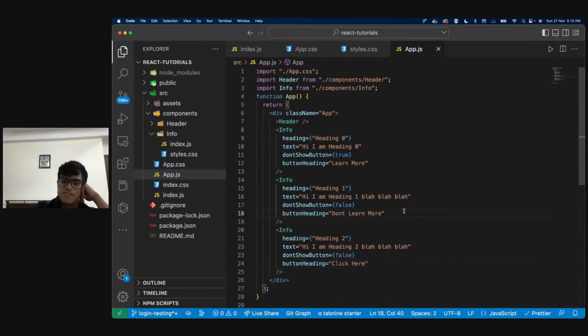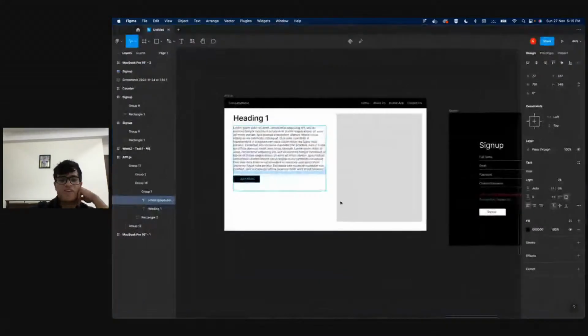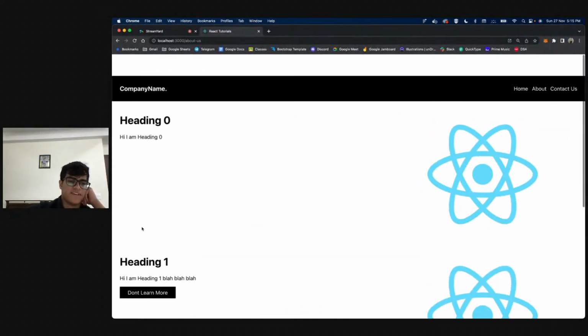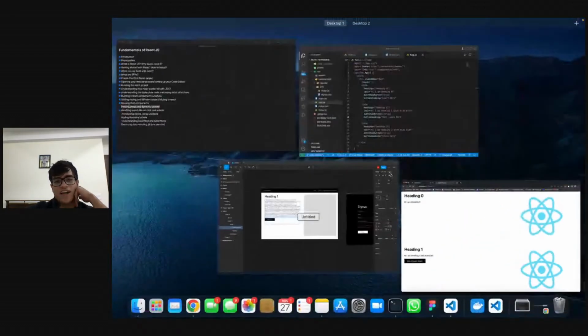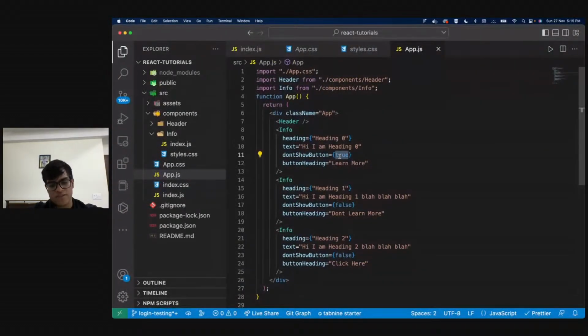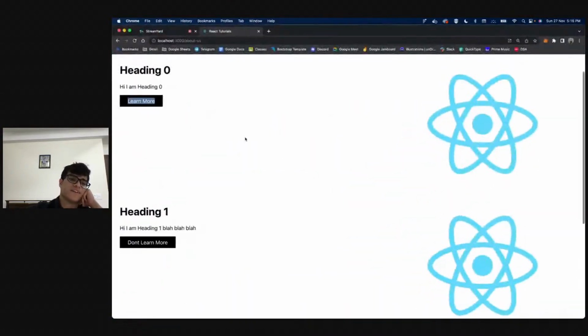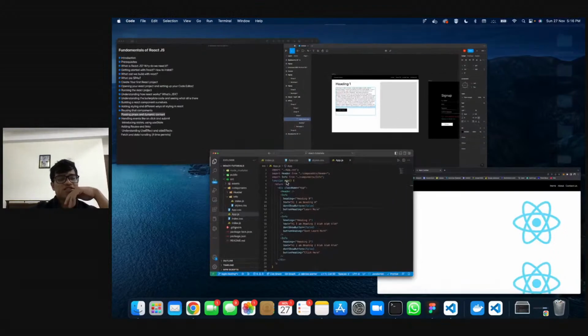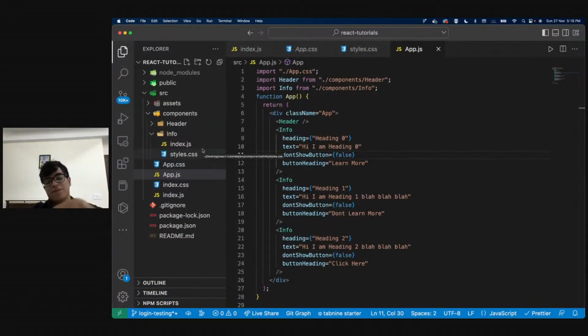click here, right? So now what that allows me to do is every component will have a different heading for the button. This will have don't learn more, this will have click here, right? If I change this code and I make this false, I see that I want to show the button. So then this also has a button and it says learn more, right? So basically all of this is very, very logical. Correct. It's just us using JavaScript and HTML together. That's why it's called JSX, right?